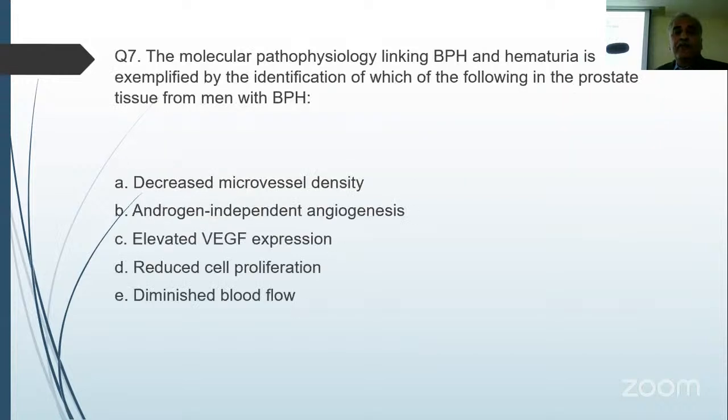The molecular pathophysiology linking BPH and hematuria is exemplified by the identification of which of the following in the prostate tissue for men with BPH? Decreased microvessel density, androgen-independent angiogenesis, elevated VEGF expression, reduced cell proliferation, diminished blood flow. Say elevated VEGF expression. So we have discussed already. There's elevated VEGF expression, the increased microvessel density, and all these factors would increase blood flow, a congested prostate. All these have chances of more hematuria.